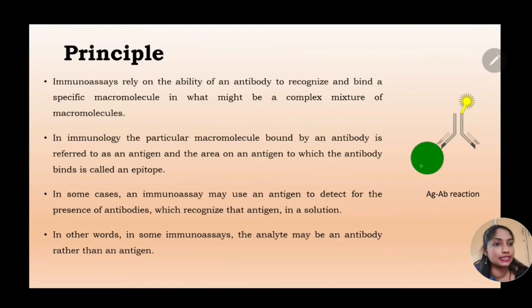Here you can see that this is the antigen and this is the epitope region where the antibody is binding, and we have the antibody which is bound to the epitope, which is linked to a fluorescent molecule.